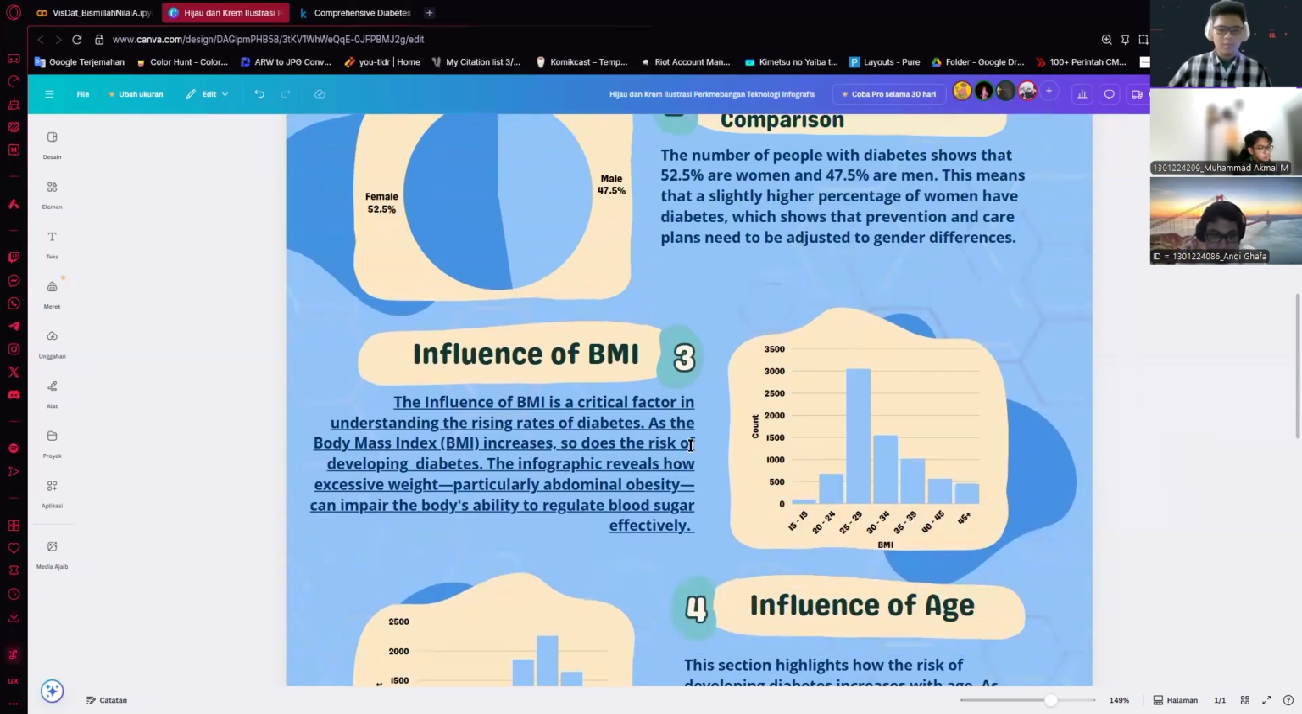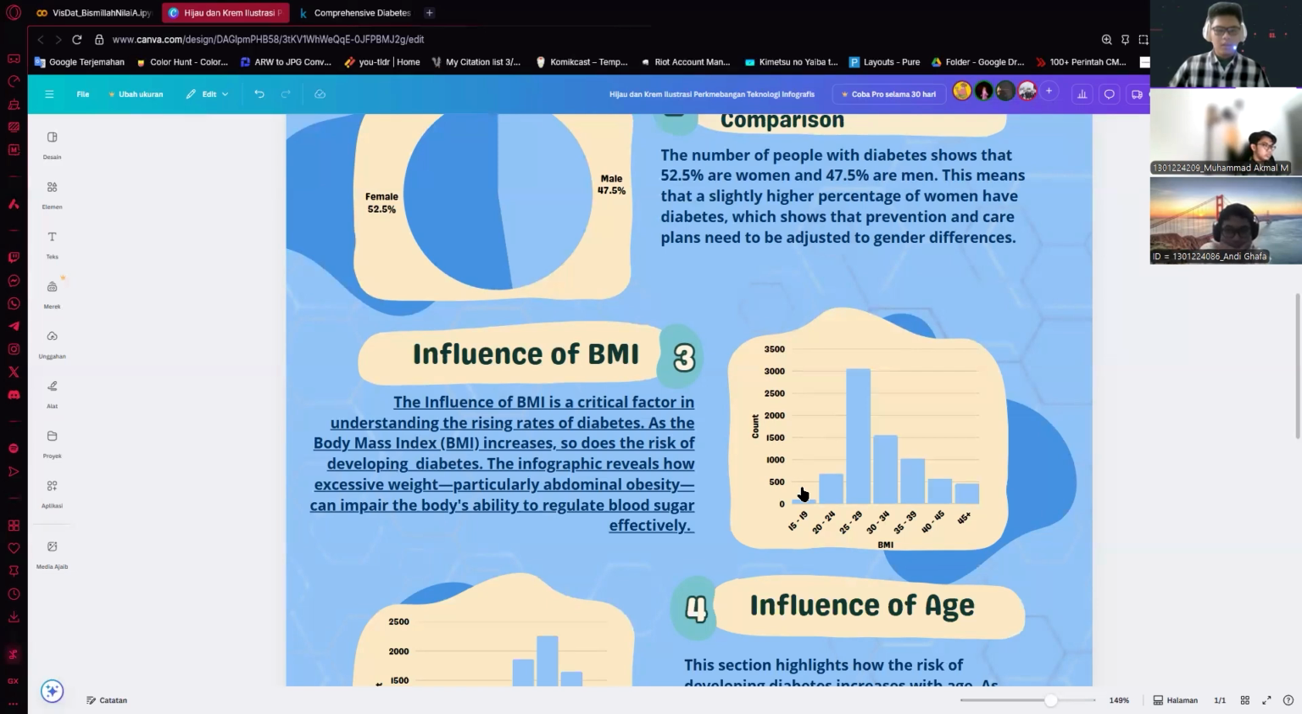My name is Lukman Alfaris, and I will explain number 3, the influence of BMI, and number 4, the influence of age. So for the first, the influence of BMI. The BMI graph shows that the diabetes case peak is in the range 30 until 34, followed closely by the 25 until 29 range, and then the 35 until 39 range.